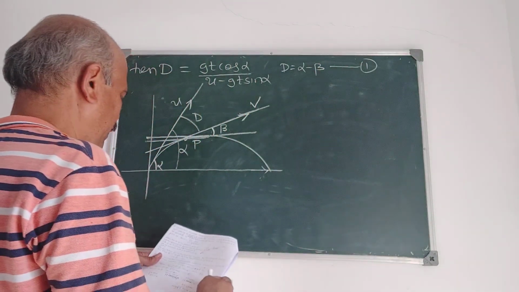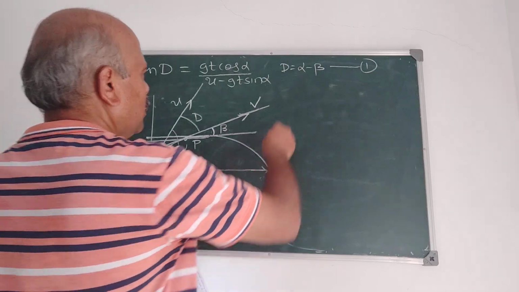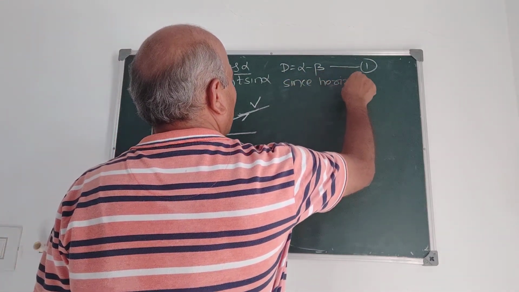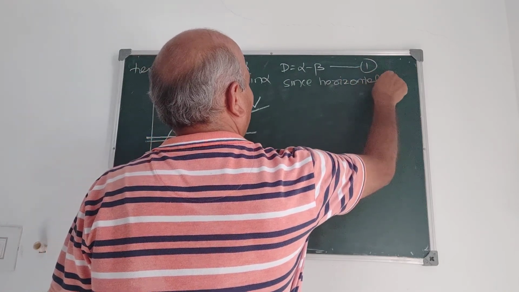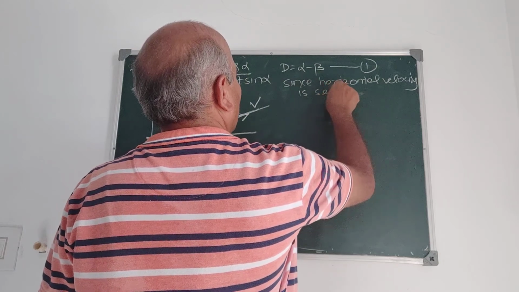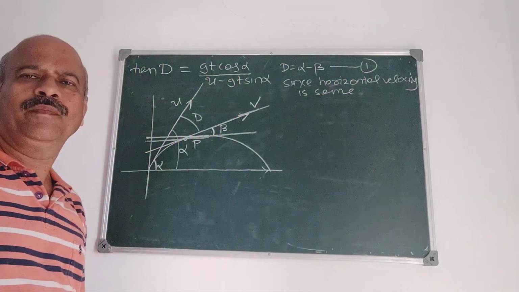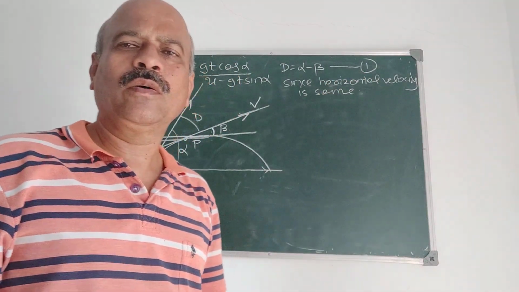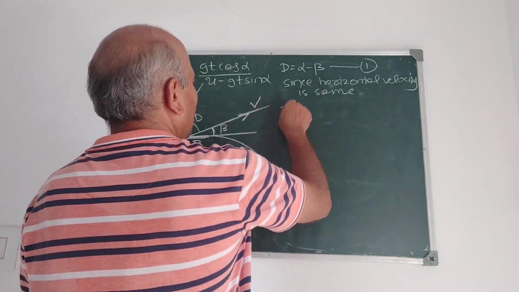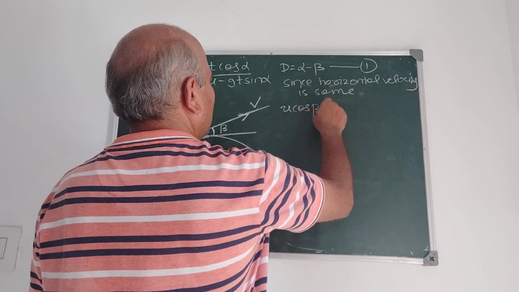This is 1. Now we use this, since horizontal velocity is the same throughout the motion. What is horizontal velocity?